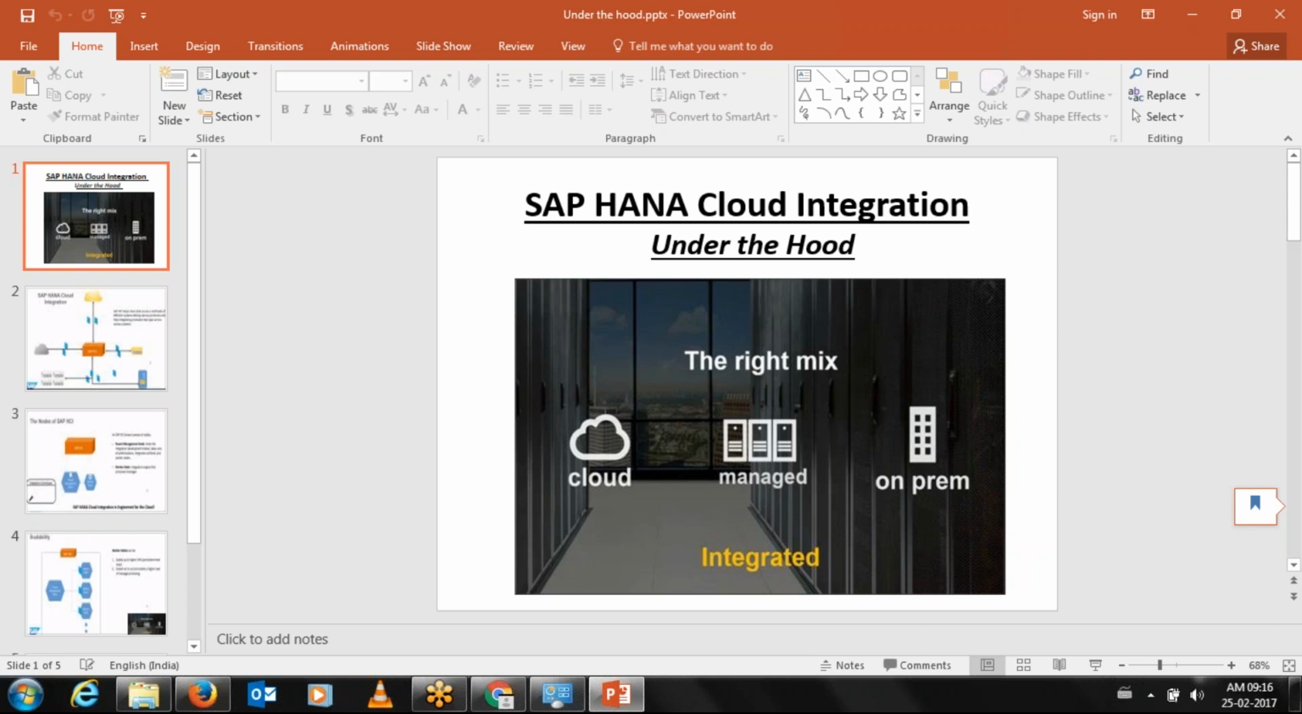What you can do is, if you have your PI, you can import the iDoc to your PI. As soon as you import the iDoc in your PI, you have a WSDL there. You can download that WSDL and you can import that to your HCI. This is one method.